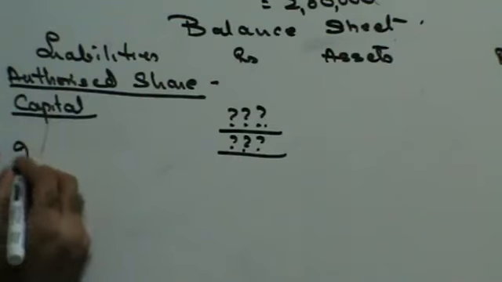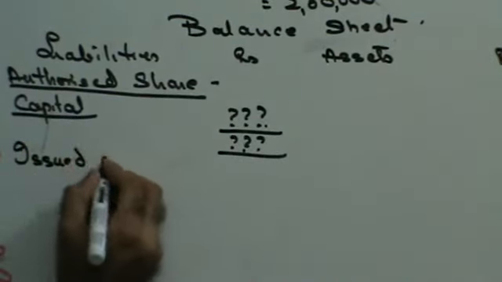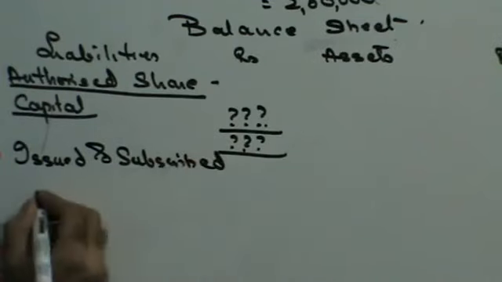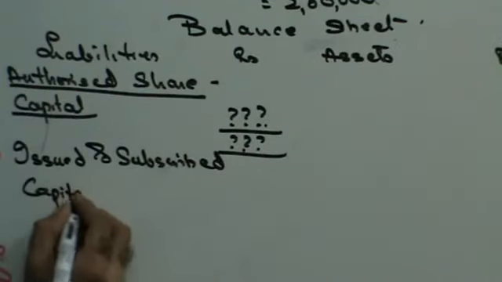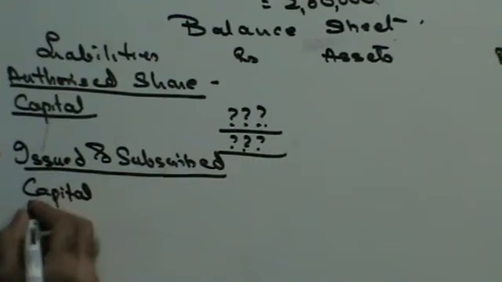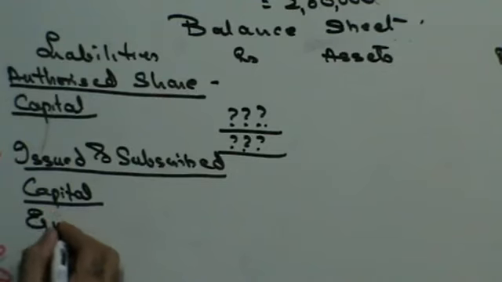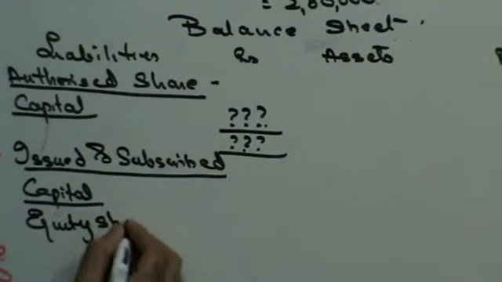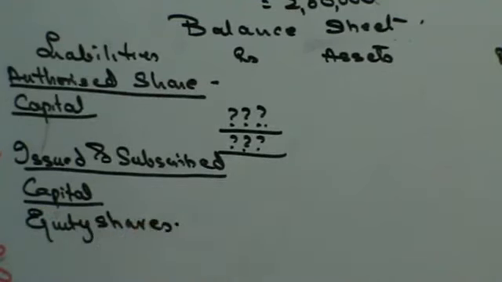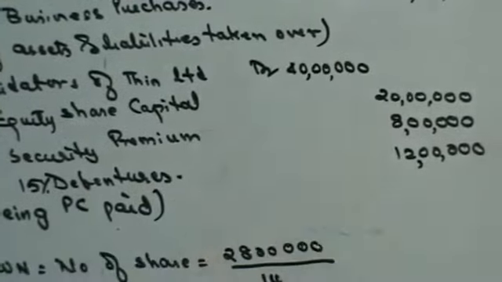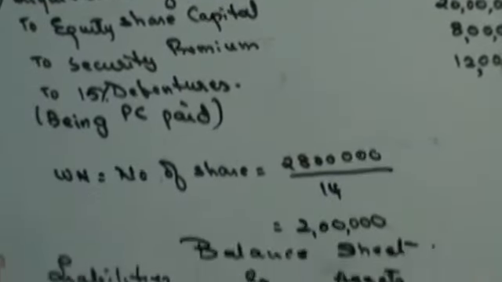Then you have issued and subscribed capital. You are making the balance sheet of FAT Limited. In that case, you will have equity shares. Now you already had equity shares of 50 lakhs plus you have issued equity shares of another 20 lakhs. 50 and 20, 70 lakhs.